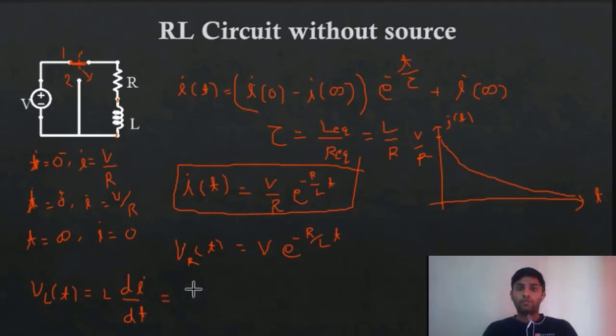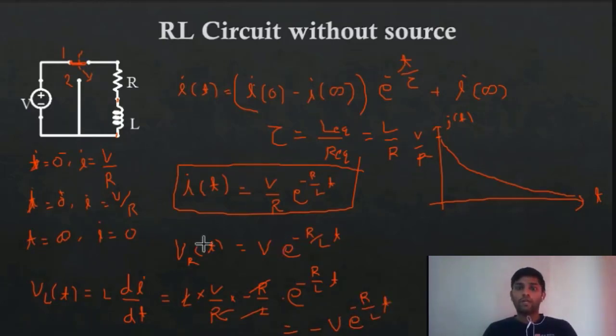So let's find it. You will get L into V by R, and if you take the differentiation of it, you get multiplied with minus R by L, and then e raised to minus R by L times T. So you will get this value. Here you will observe that R will cancel out and you will get minus V times e raised to minus R by L times T.